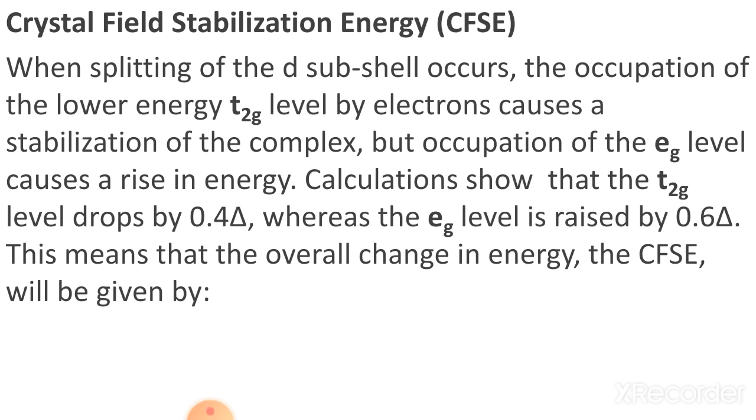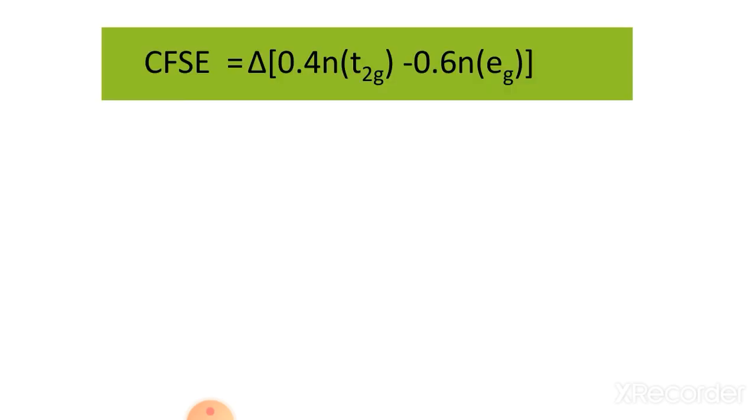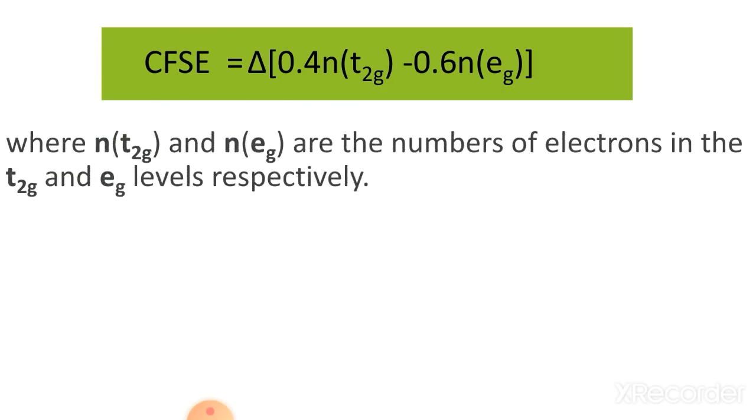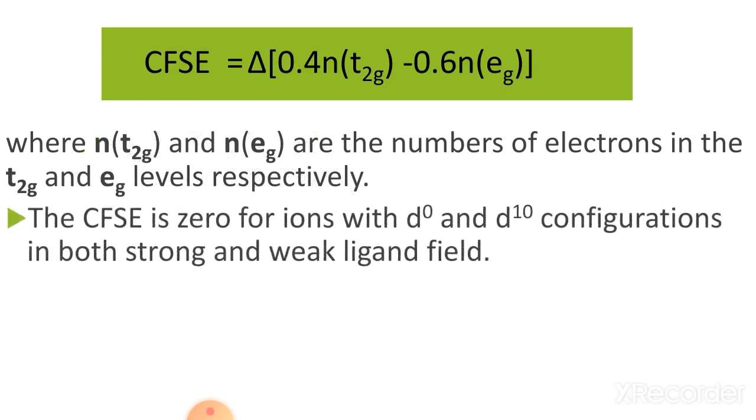This means the overall change in energy, so the CFSE will be given by the following formula. Look at the formula: CFSE equals delta [0.4 n(t2g) minus 0.6 n(eg)]. Now dear students, look here, n(t2g) and n(eg) are the number of electrons in the t2g and eg levels respectively. So in this way you can find the CFSE by knowing the electrons in the t2g and eg orbitals.